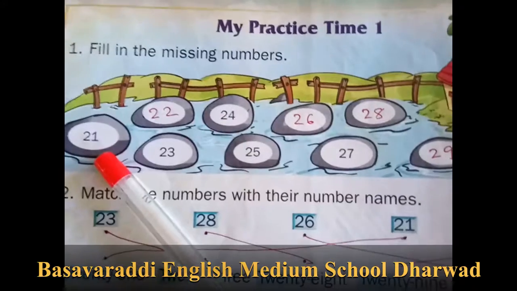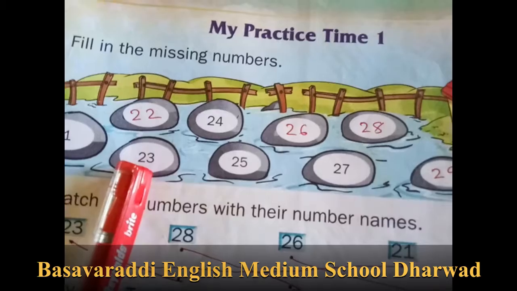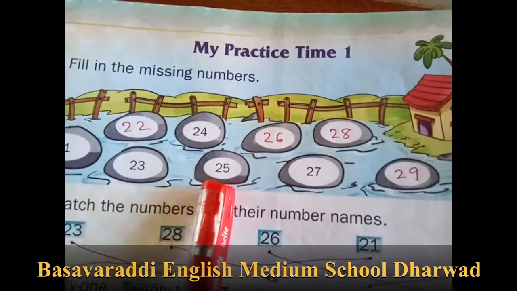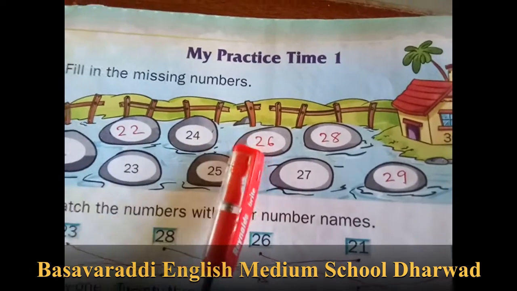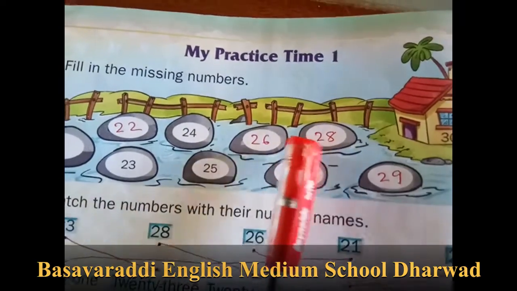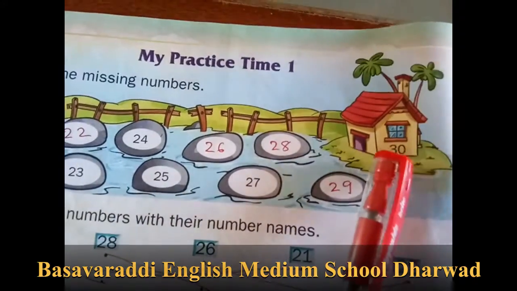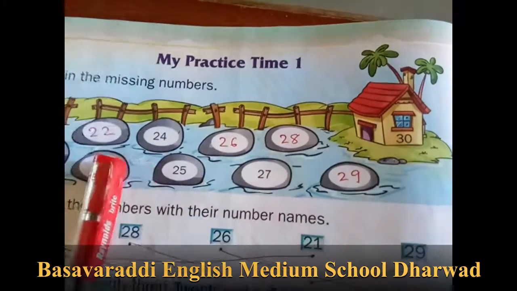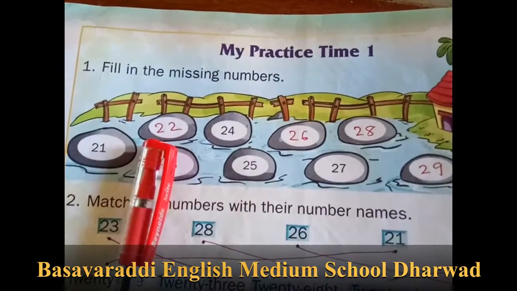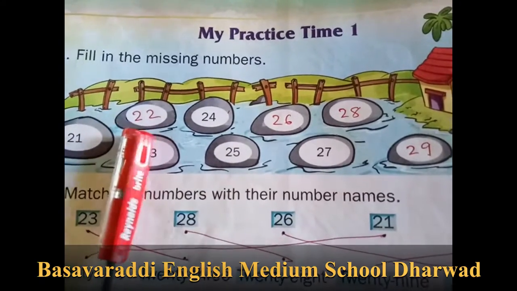Afterwards 2, 2, 22. 2, 3, 23. 2, 4, 24. 2, 5, 25. 2, 6, 26. 2, 7, 27. 2, 8, 28. 2, 9, 29. 30. So you have to write down whichever the missing numbers, finish and complete this one exercise part. That is practice time 1.